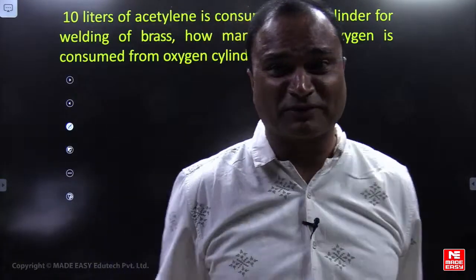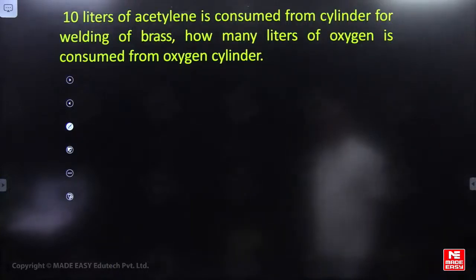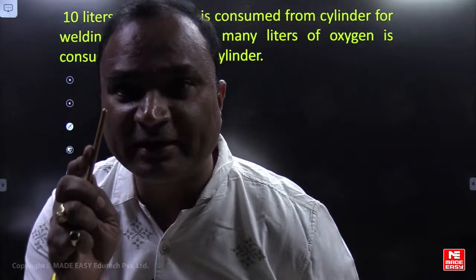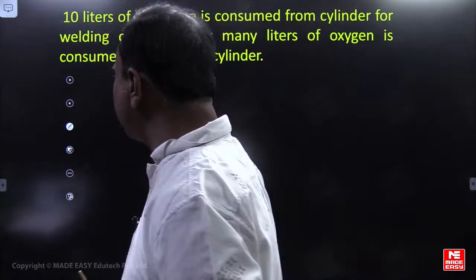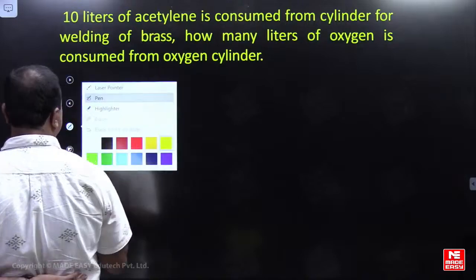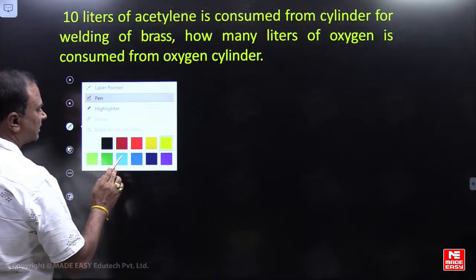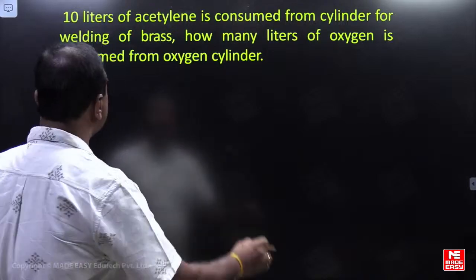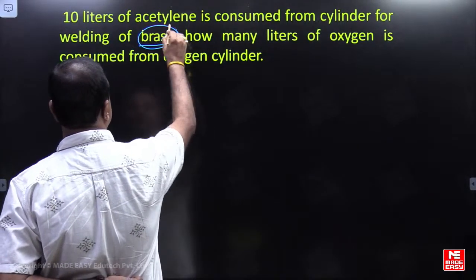This question you can observe, friends, here. 10 liters of acetylene is consumed from cylinder for welding of brass. How many liters of oxygen is consumed from oxygen cylinder? Please check this question, friends. It is a brass material. Please observe, application is required here.